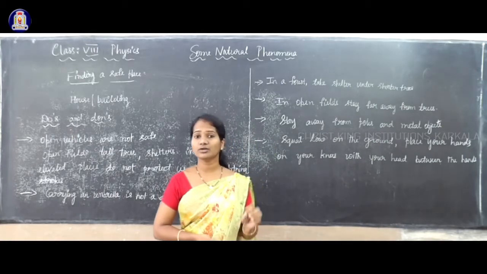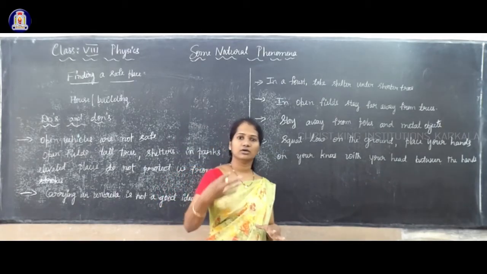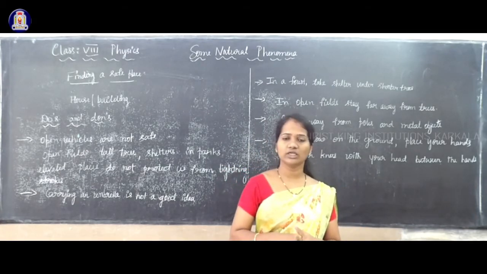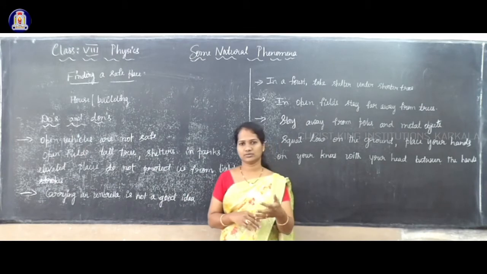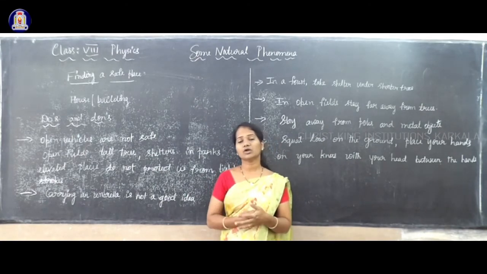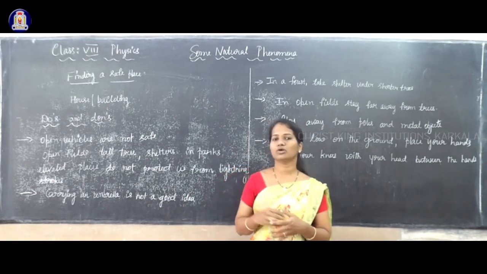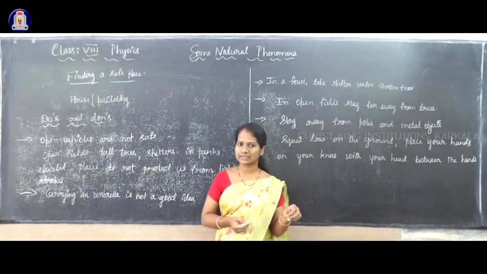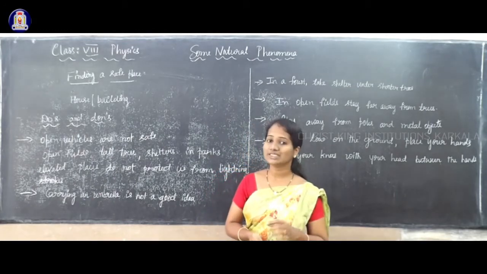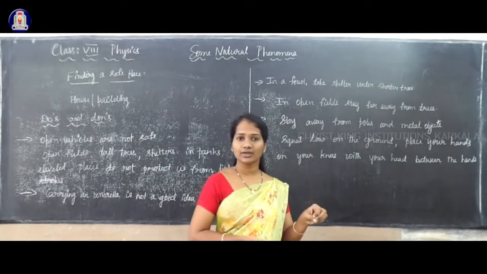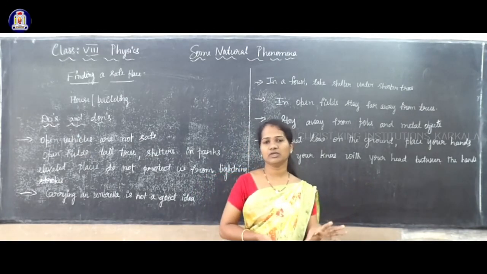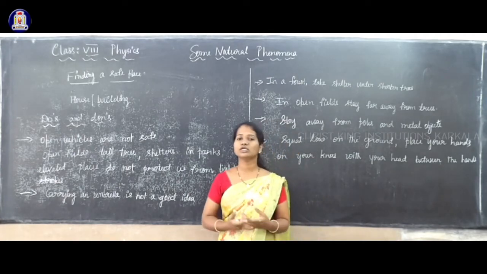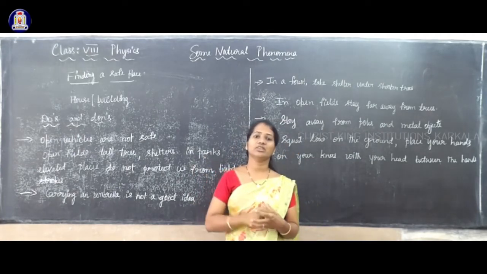You should not touch these telephones. Usually you can use mobile phones or other cordless devices, but you should not touch the telephones. These wires you should not touch if you are inside the house. And also you have to disconnect your TV or fridge or any electrical appliances. As you know, the safety measures, everything you have to disconnect.